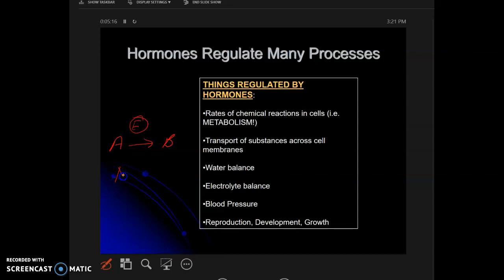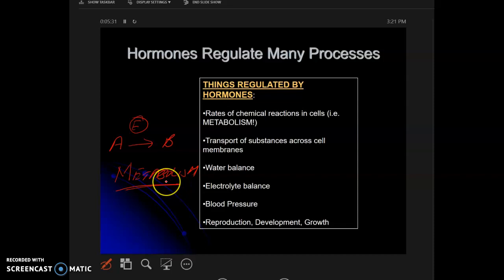Hormone will change the entire metabolism. That is what you need to understand. It will change metabolism for you. What is metabolism? Metabolism, remember, there are many chemical processes.